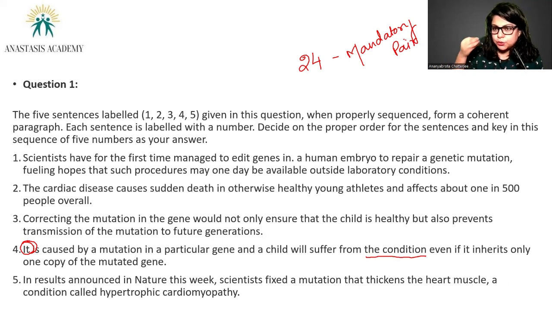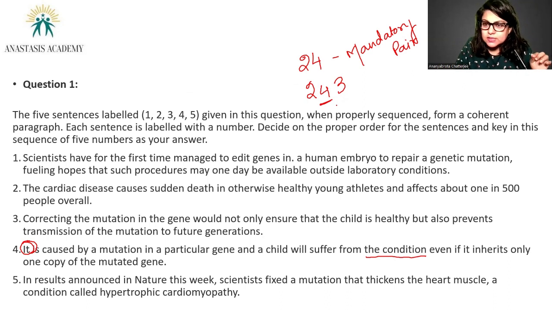Now sentence 3 would come. Once the diagnosis is over, then only you're going to talk about the prognosis of the disease, right? So 2, 4 would be followed by 3. Because 2 and 4 are talking about the symptoms of the disease, the causality of the disease. And 3 is talking about the prognosis, how to treat this, how to correct this. So 2, 4, 3 is a triplet.